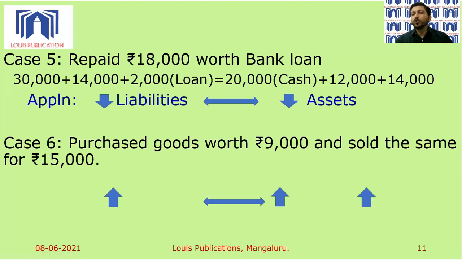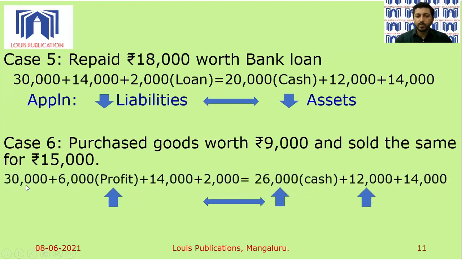What will you do with the profit? Remember, this profit will be added to the capital of the business person. It will be added to the equity. So earlier we had 30,000. Now it will become 36,000. So remember, 36,000 will be the equity amount. The 6,000 profit will be added to equity. Then 14,000 is the creditors' amount which is due. The loan amount remains unchanged, 2,000.